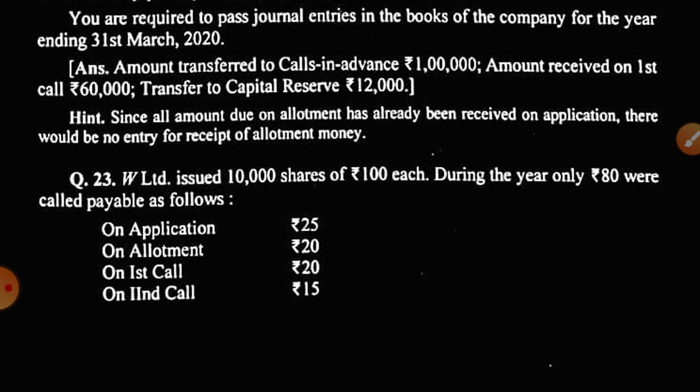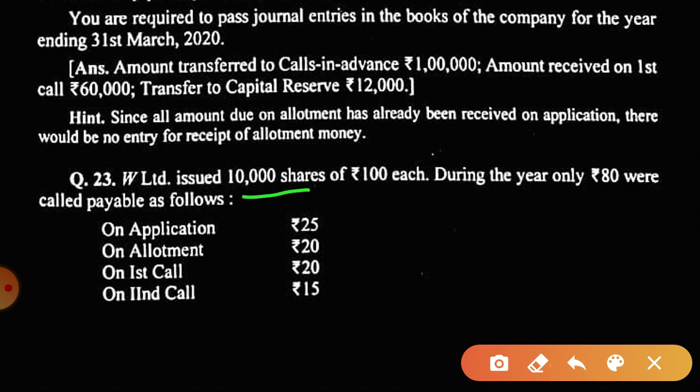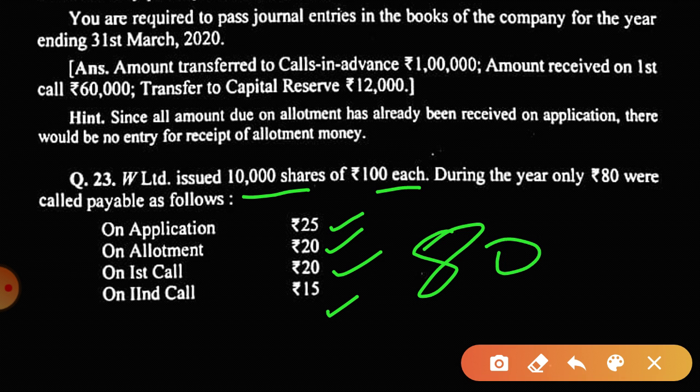W Limited issued 10,000 shares of 100 each, and 25 is called on application, 20 on allotment, 20 on first call and 15 on second call. So the total of 80 rupees is called. In this manner, the final call is yet to be made. Okay, now we will read further.